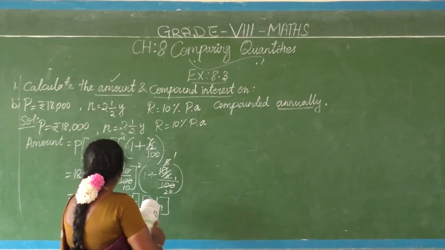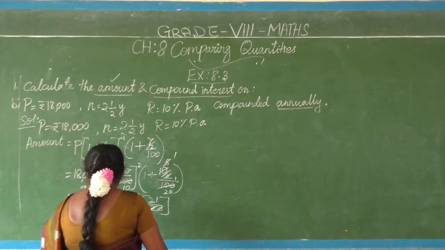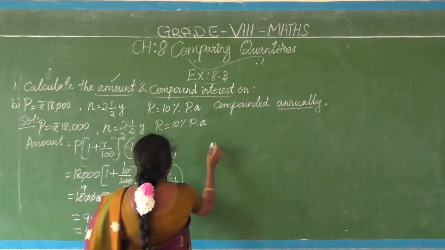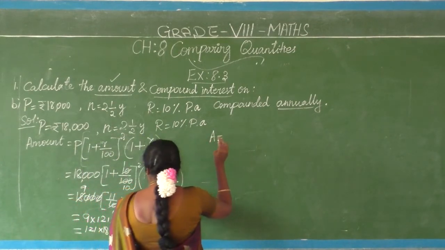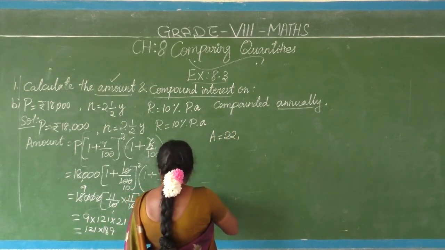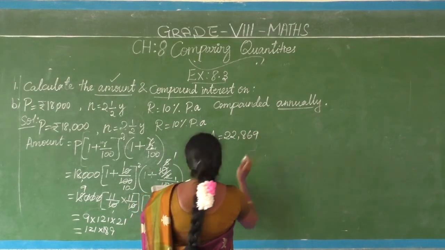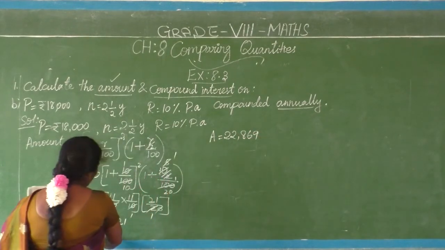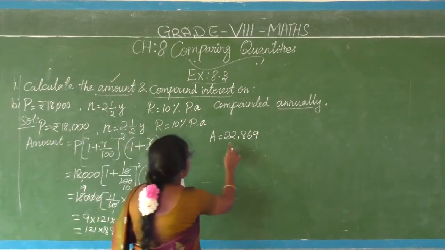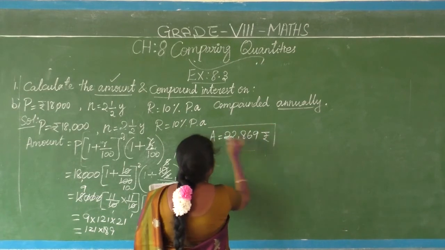If you multiply 121 into 189, your answer will be 22,869. You can multiply this 121 by 189. At that time your answer will be 22,869 rupees. This is the amount.